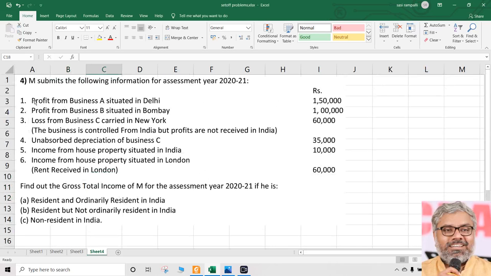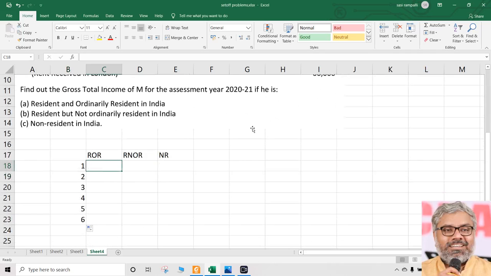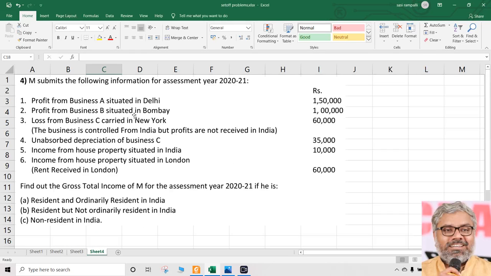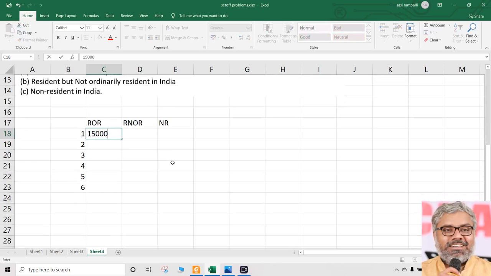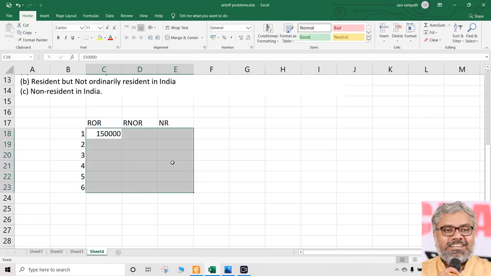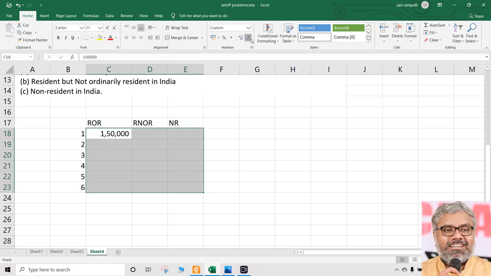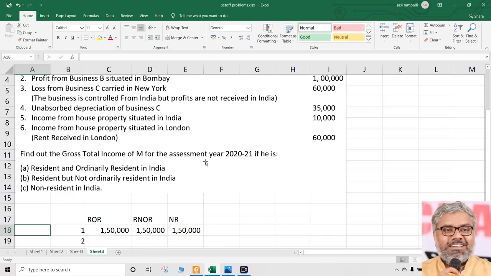So one by one, take the first 2 points. Profit from business A situated in Delhi, 1,50,000. Is it going to be taxable or not is the question, in case of ROR, RNOR, NR. Of course, it will be taxable in all cases. Why? Because the business is situated in Delhi. When business is situated in India, income is accrued in India. Hence, it is taxable in all cases. So take it directly, 1,50,000, in all cases, for RNOR and NR also. Same thing.